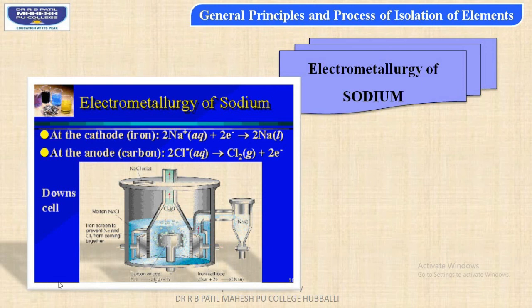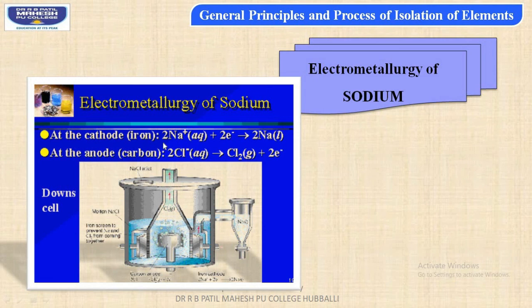Electrometallurgy of sodium by using Dow's cell. In this cell, students, the cathode is made up of iron rod, which acts as a negatively charged electrode, whereas the anode is made up of carbon rod, which acts as the positive electrode.